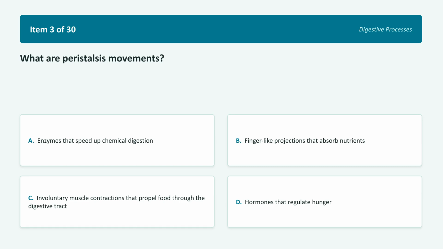Next is item 3. What are peristalsis movements? Choice A, enzymes that speed up chemical digestion. Choice B, finger-like projections that absorb nutrients. Choice C, involuntary muscle contractions that propel food through the digestive tract. Choice D, hormones that regulate hunger. Think carefully about how food actually moves down your digestive tube. Pause the video now to make your selection.